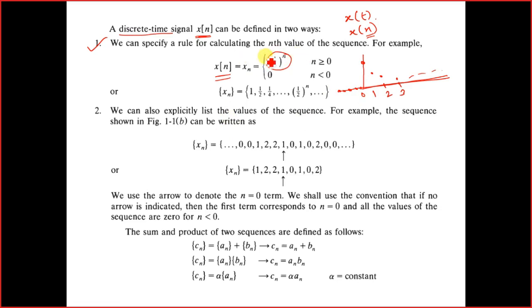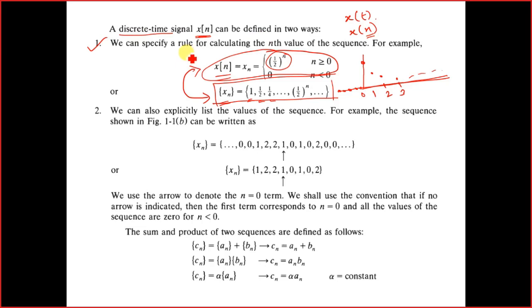So we can represent it in this fashion, and then we can convert this signal into this form: 1, 1/2, 1/4, up to 1/2^n, to infinity. Both these representations are the same, but the way of representation is different.